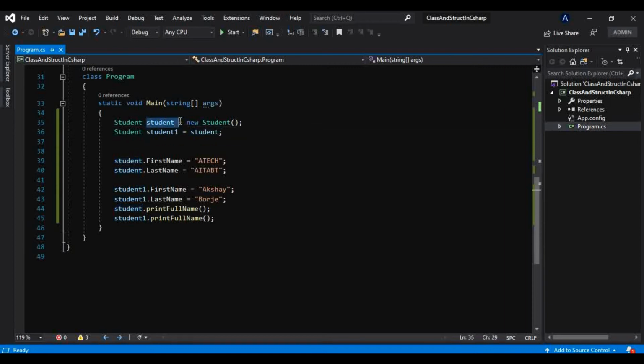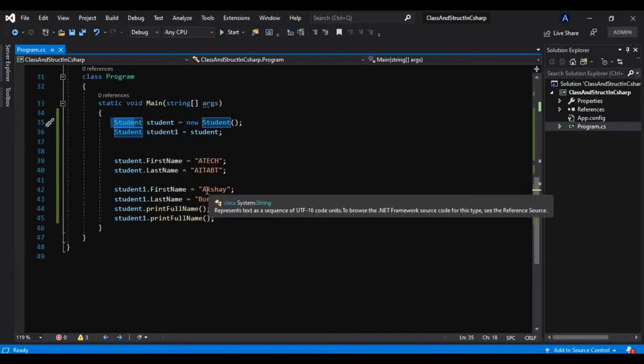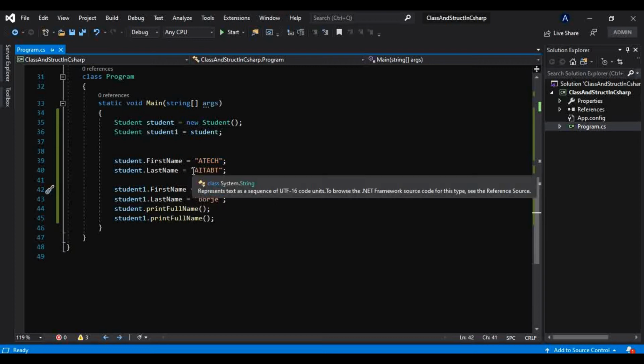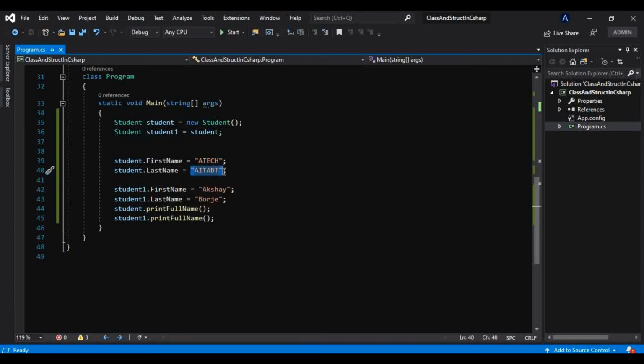So both variables of this reference type are pointing to the same object, and that is why when the second object initialized the first name, it changed it to Akshay, and the last name was changed to Borje by the second object. So that is what call by reference and call by value are.